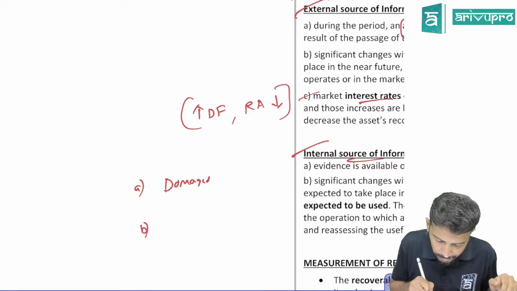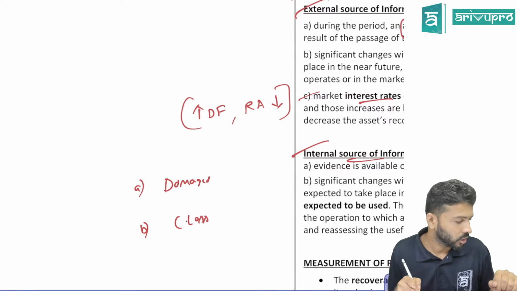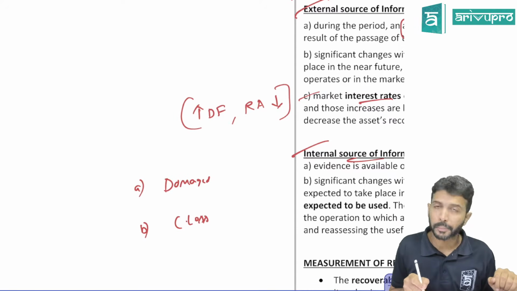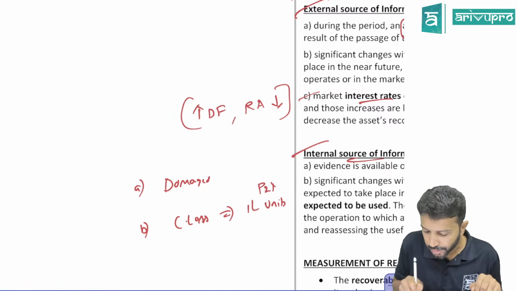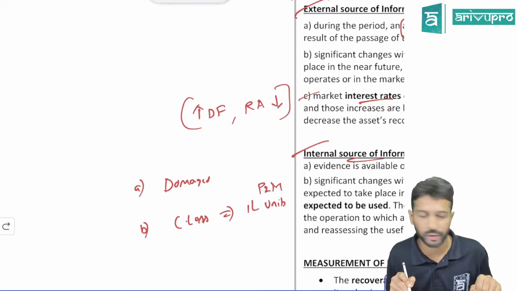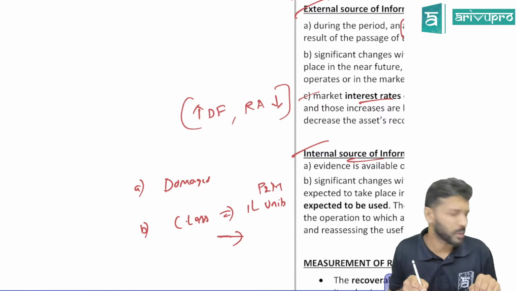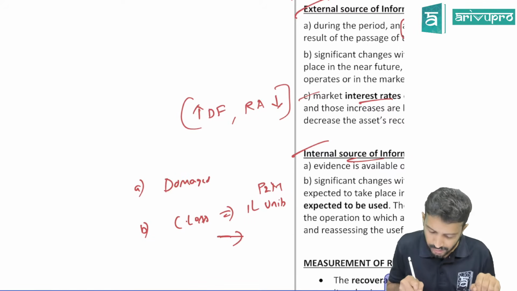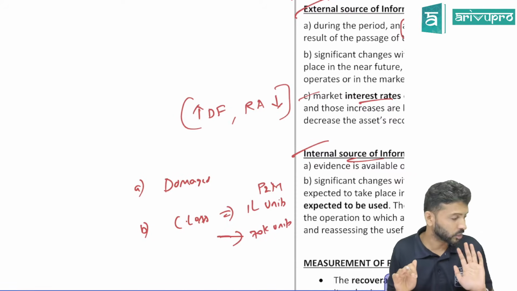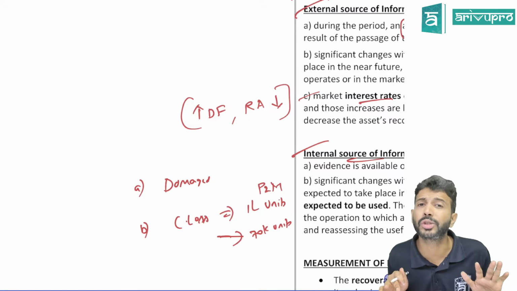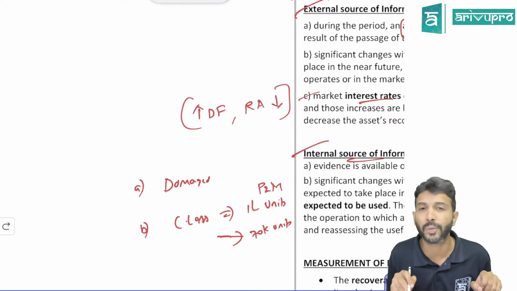Or the company is suffering continuous losses. So how will continuous losses be an impairment indicator? Let's say the company is producing 1 lakh units. They have plant and machinery, and they're using it to produce 1 lakh units. But they're making huge losses. So the company decides: we're making too much loss, let's take a step back. Let's produce only 70,000 units for this year. Let's stabilize first. We're producing too much, we are not able to sell it, hence we are making huge losses. Let's only produce 70,000 units for 1 or 2 years and then see what happens.